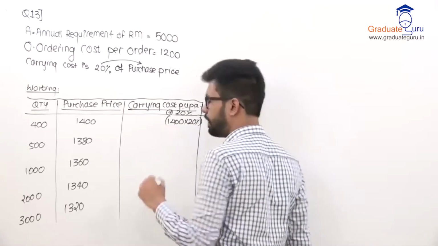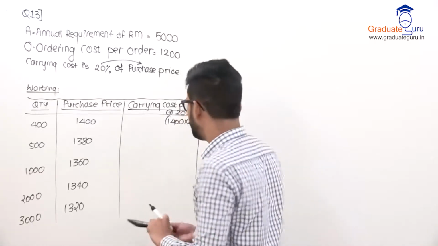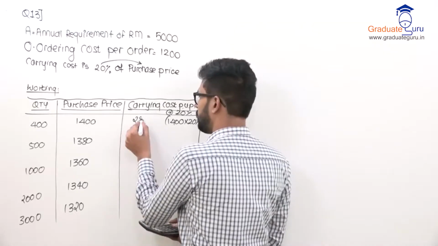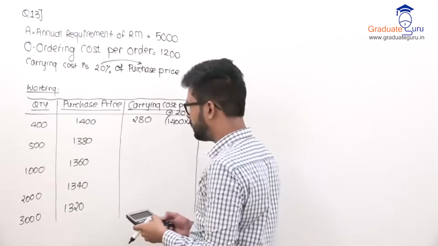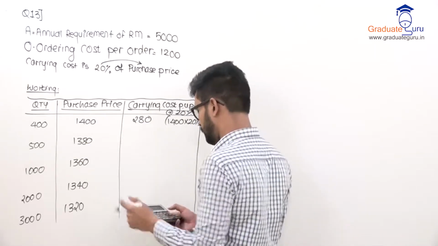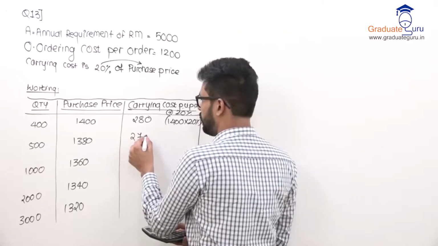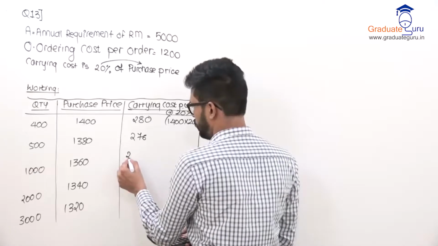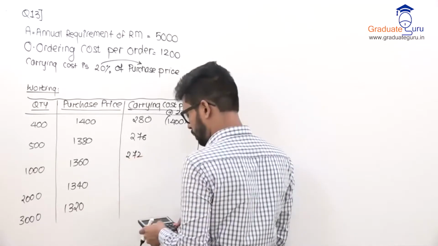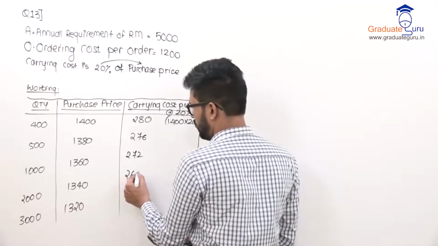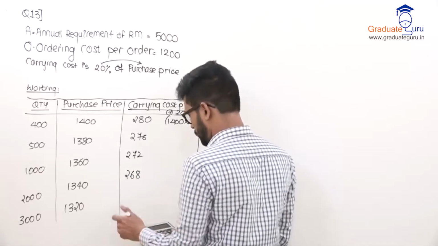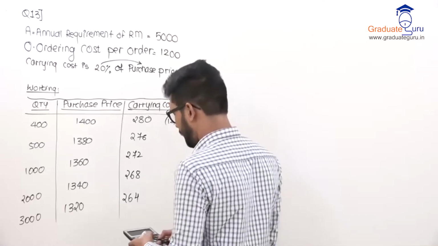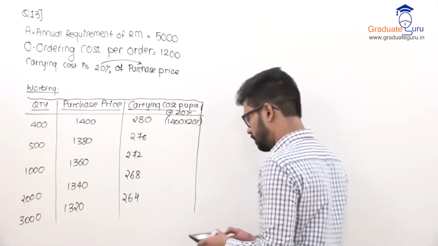If I buy 1 unit, my carrying cost will be 20% per unit. So 1400 into 20% comes to 280. If I order this size, then 1380 into 20%, 276. 20%, 272. 268, then 264. How does this come? 1380 is my purchase price into 20% is my carrying cost.